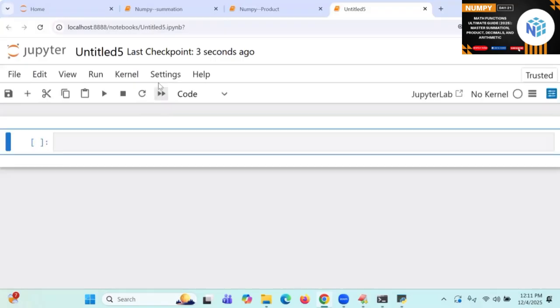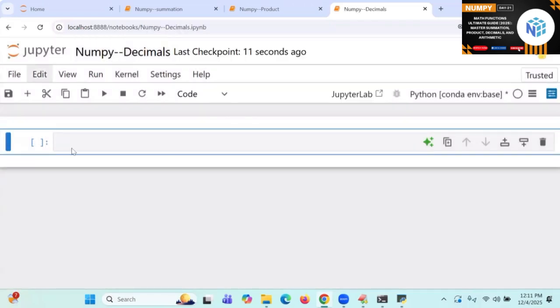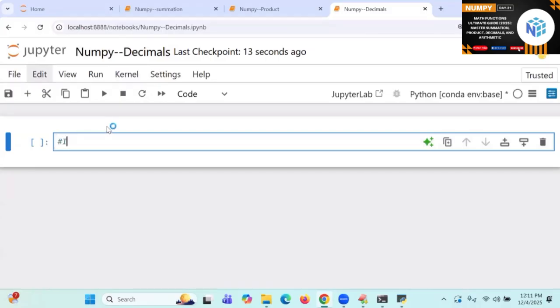Shall I go? Yes. Online students, let us go to the next one. We'll go for NumPy decimals. So here I will go to import NumPy decimals here.